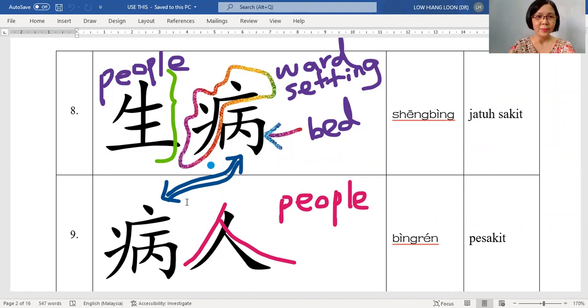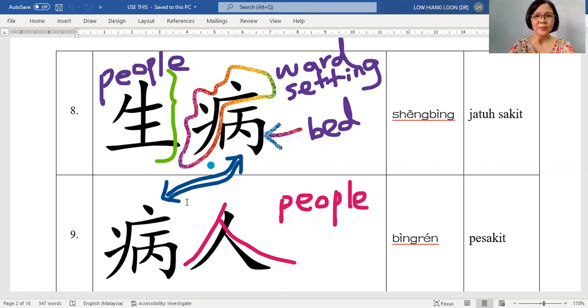You read out first. What is that? Number 8 is 生病. 好，生病. How do you know? If 老师 does not show you any pinyin, how do you know this is 生病? The first character means people.